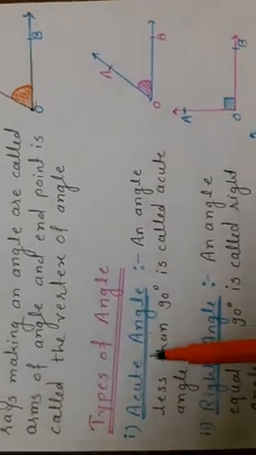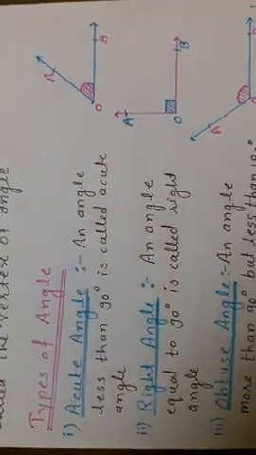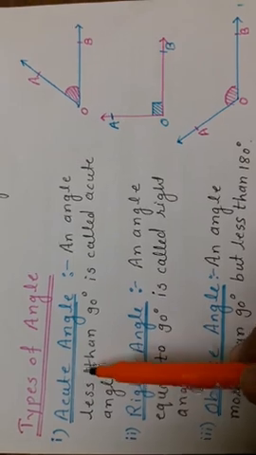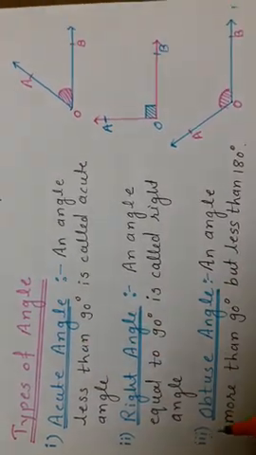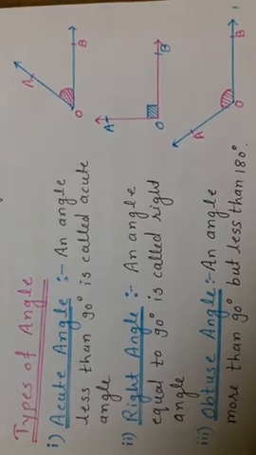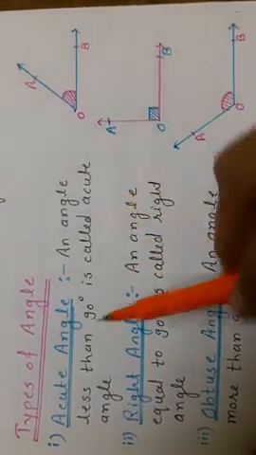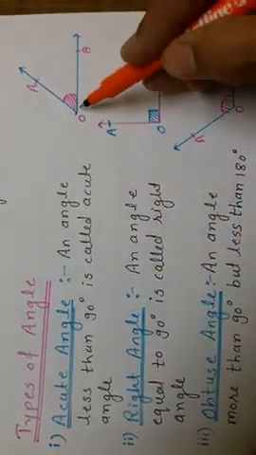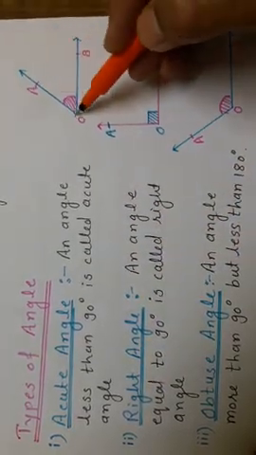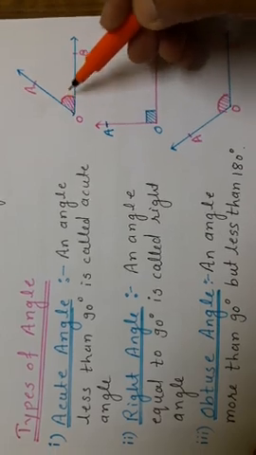Now next is types of angles. You already know very well that there are 6 types of angles. First is the acute angle. Acute means small, that is, an angle less than 90 degrees is called an acute angle. Here in the figure you are finding this angle is an acute angle.